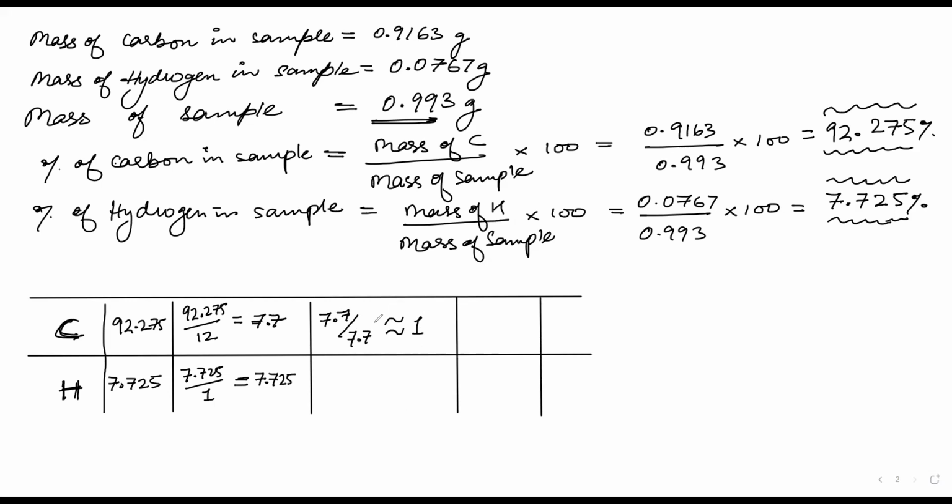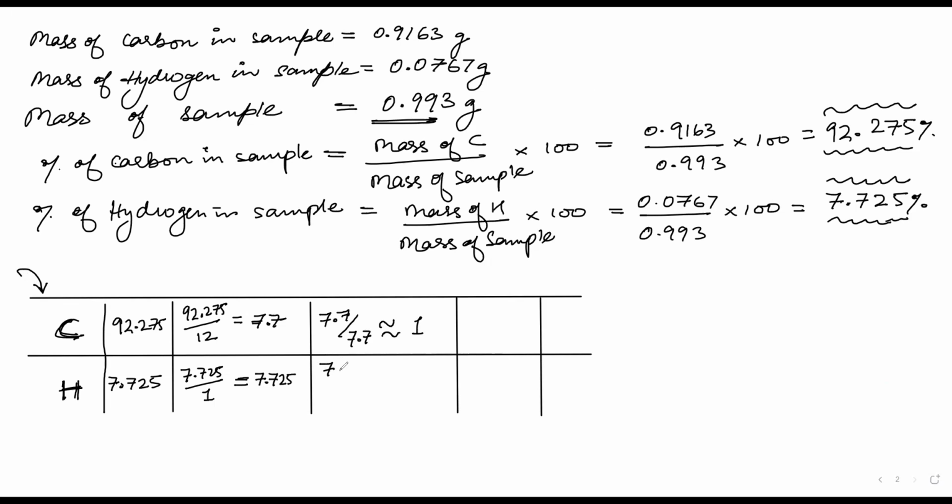Our ultimate goal is to calculate the molecular formula, and it is better to have whole numbers in hand. If the difference is, for example, 1.5, please don't take the nearest whole number. But if the difference is, for example, 0.0002, then you can take the nearest whole number.